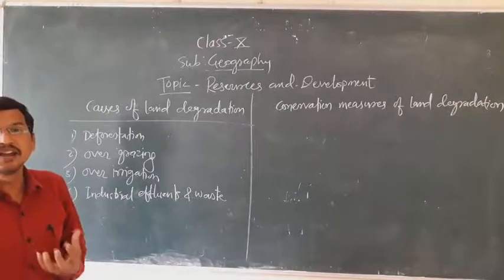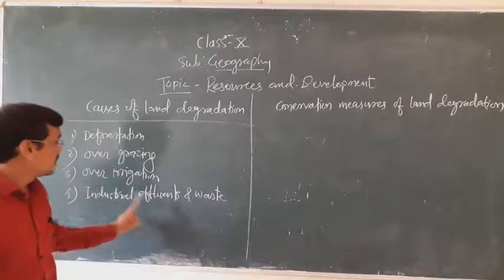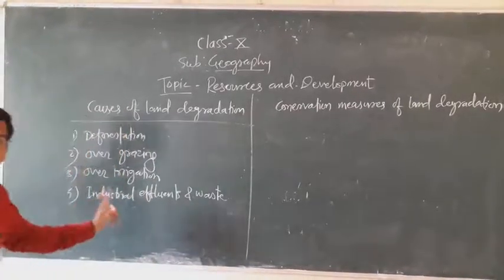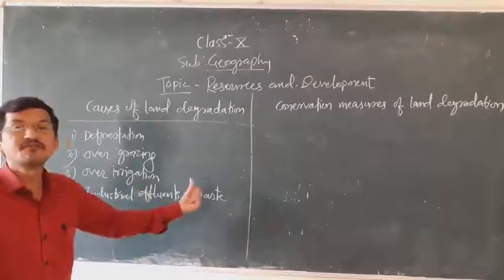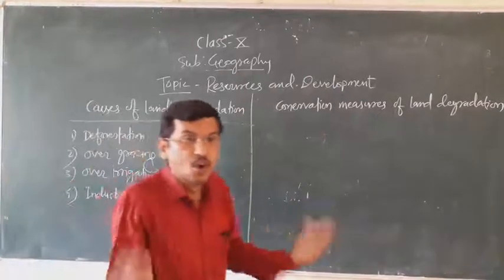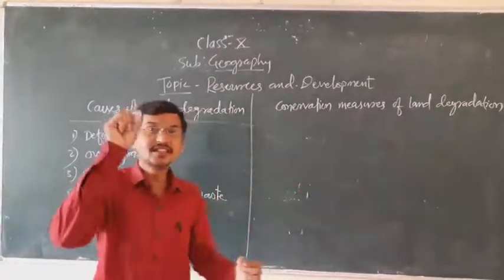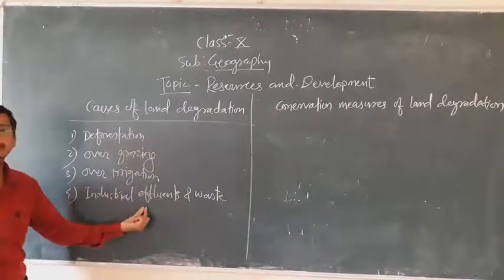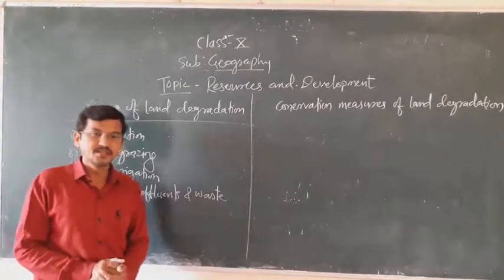The major land in India is degraded due to industrial effluents and waste. Without treating hot water and without making proper planning and processes, the industrial effluents and waste are released into the water bodies, and when water bodies hold these industrial effluents and waste for a long period of time, this leads to land degradation, and therefore this is also considered a major cause of land degradation.